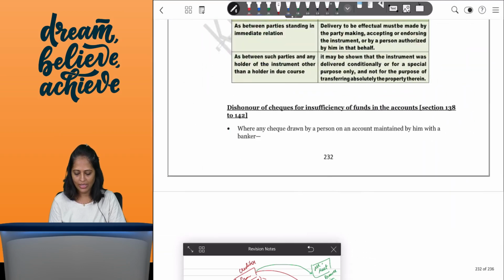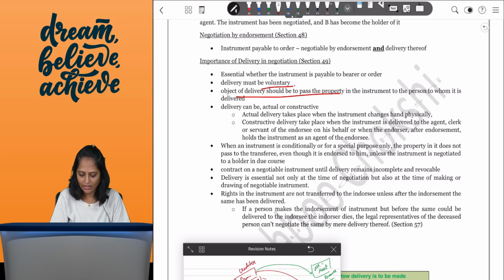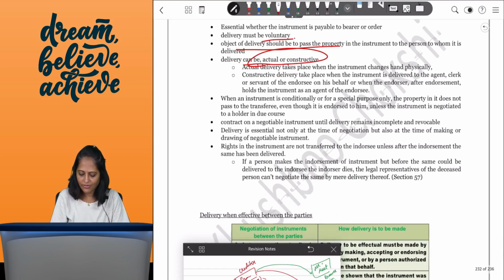Okay. In this endorsement, there are certain rules. It has to be voluntary, and the object of delivery should be to pass the property. Delivery can be actual or constructive delivery like we have studied in the Sale of Goods Act. Then there can be a condition or a special purpose on the instrument.